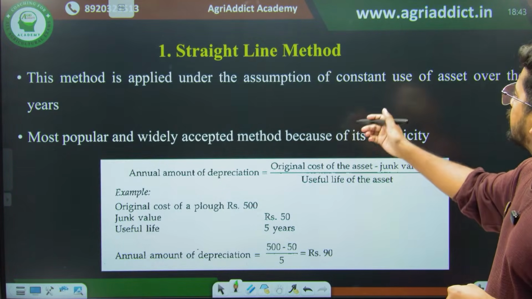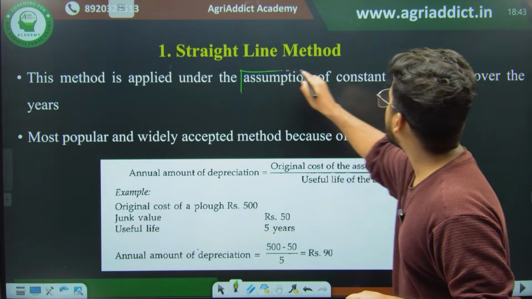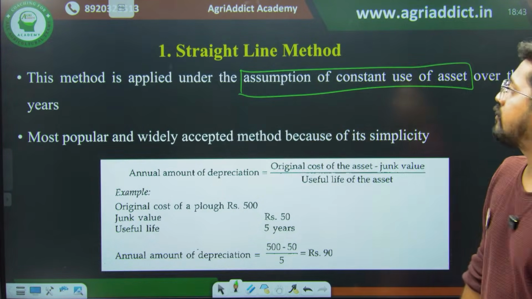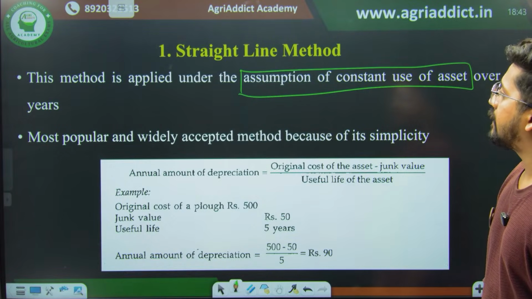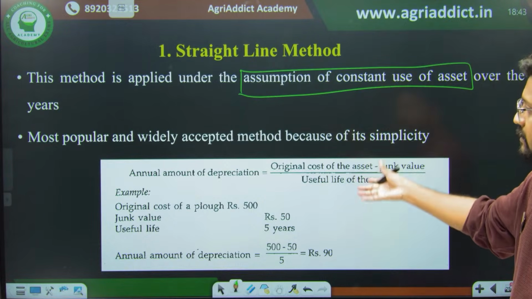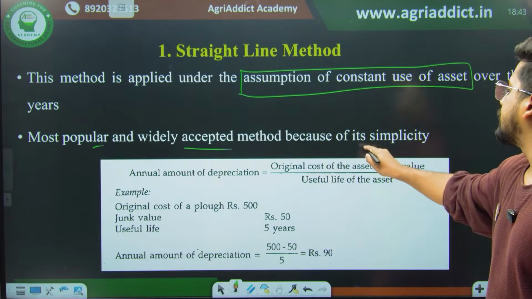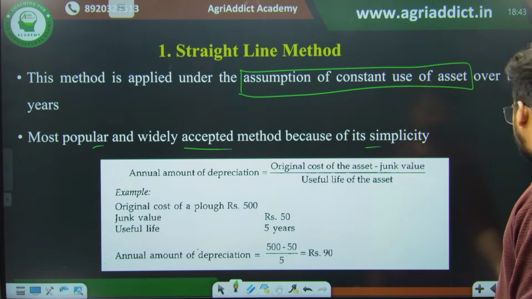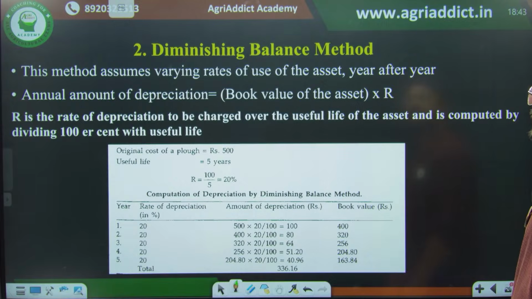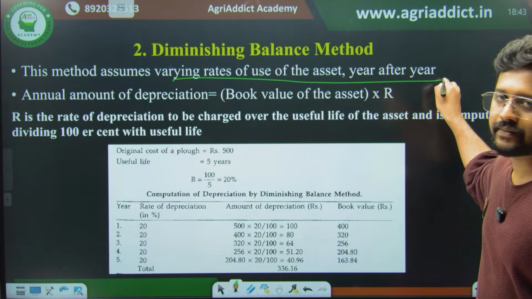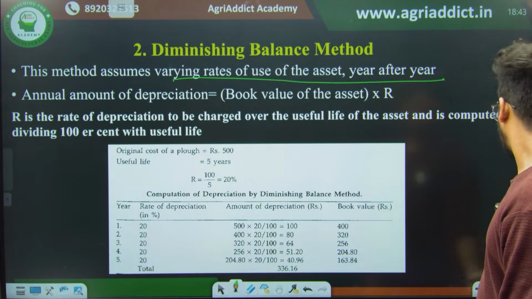So here, in the straight line method, the assumption is constant use of the asset over the period of time. And therefore, because of its simplicity, it is the most popular and widely accepted method. That is the straight line method. Then there is the diminishing balance method. Here this assumes varying rates of use of the asset year after year. That is the basic idea that you have to remember here.